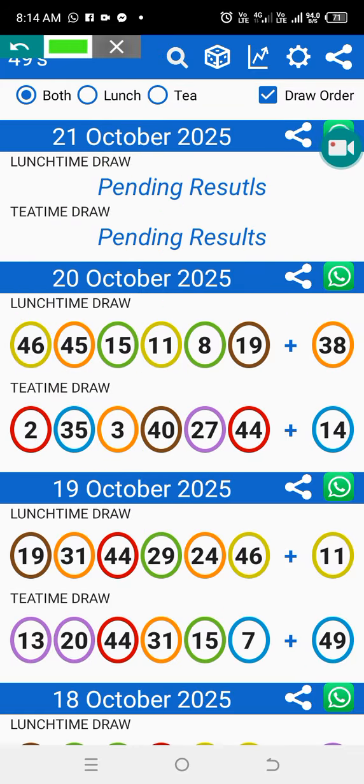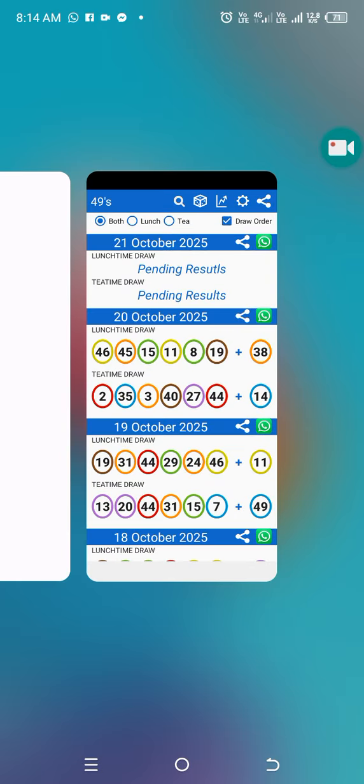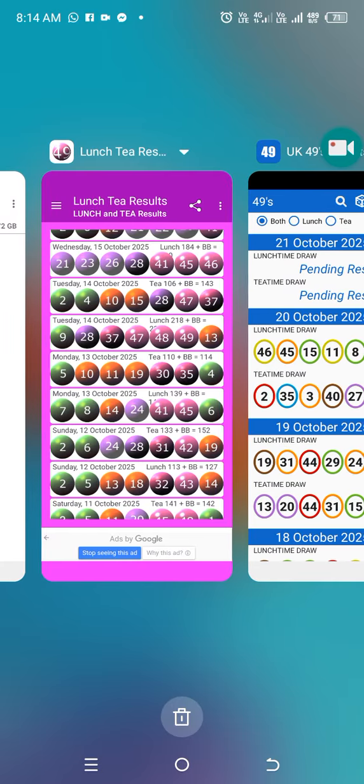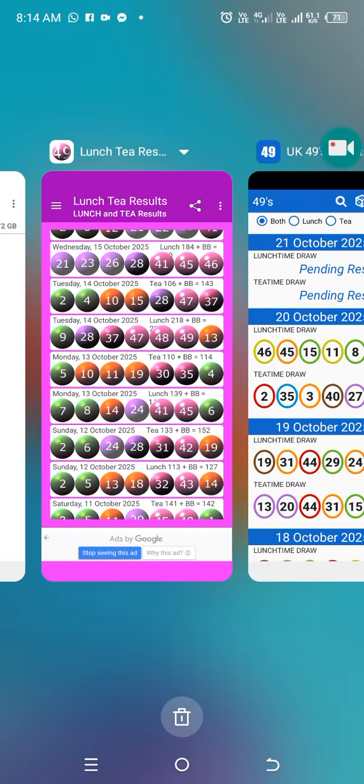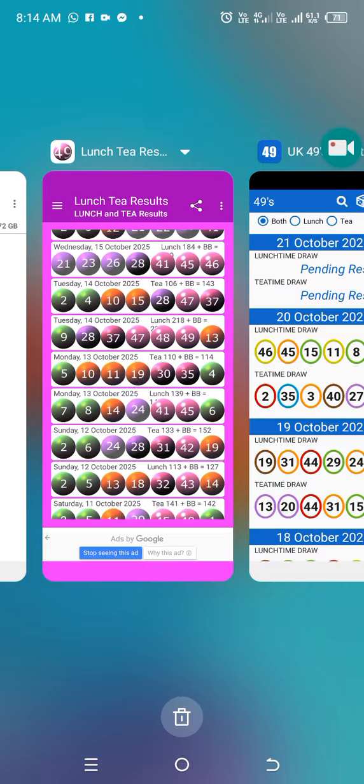Now let's go. For today we are on a Tuesday. We're going to check our Tuesday last week, which was on 14. So last week we have 143, 231.